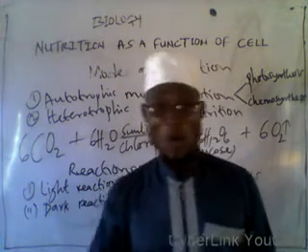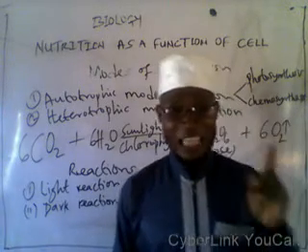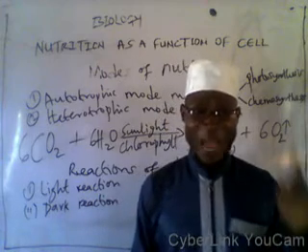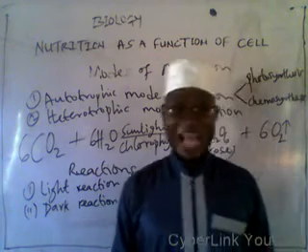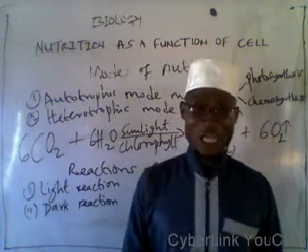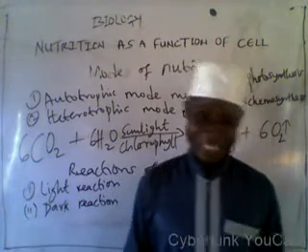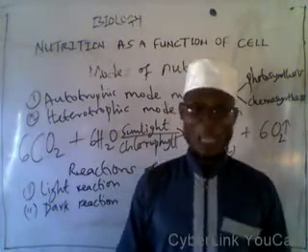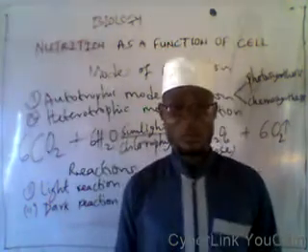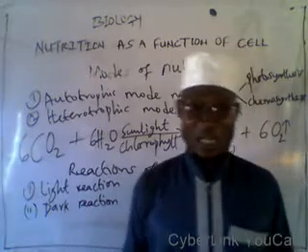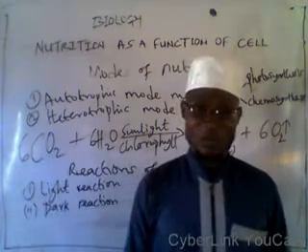Before we move down to the importance of photosynthesis, I want you to know that light reaction takes place in the granule of chloroplast, while dark reaction takes place in the stroma of chloroplast. The dark reaction is a reaction which takes place in the absence of light. It can also take place in the presence of light, but after the completion of light reaction. You can now define that reaction as the reaction that has taken place after the completion of light reaction.